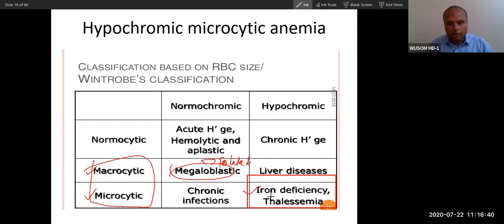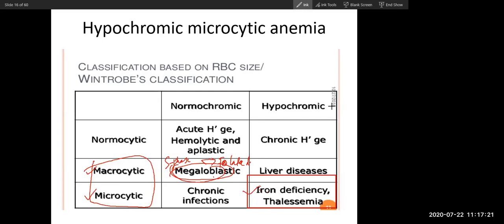Iron deficiency and thalassemia: iron deficiency will cause reduced heme synthesis, and thalassemia will cause reduced globin synthesis, so ultimately hemoglobin synthesis will be impaired. Here, in macrocytic anemia, the S phase will be impaired. Did you understand the very basic difference? I want to focus only on this. In chronic anemia and normochromic anemia, I don't want to focus right now. These two only. Did you understand the difference between microcytic and macrocytic anemia?